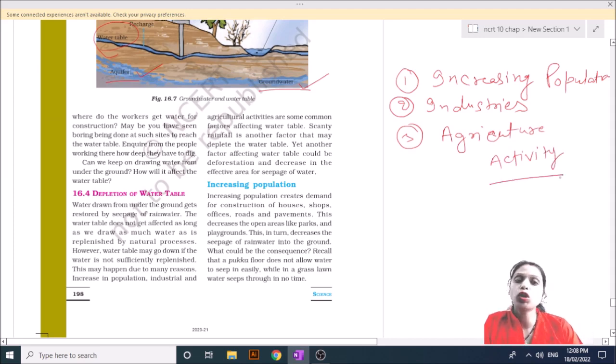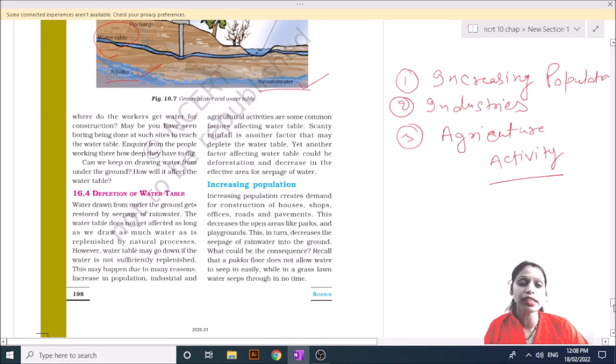What happens actually is, with increasing population, day by day we are making floors pakka by construction. Then the seepage of water gets slow. That's why it is a cause of the depletion of water.